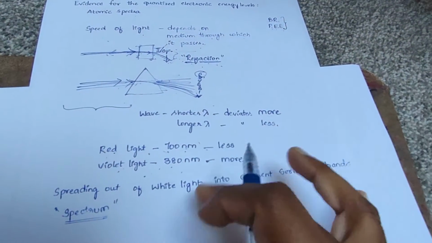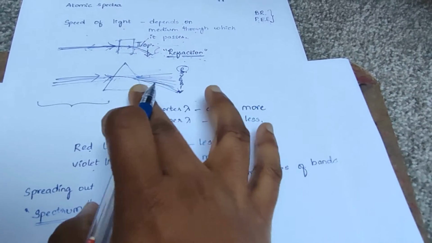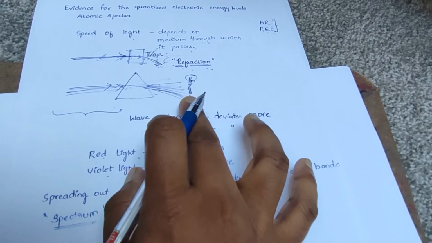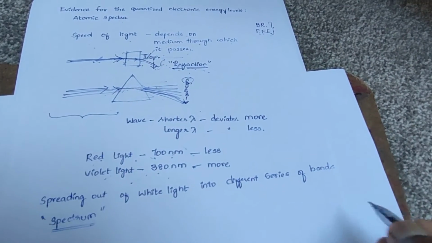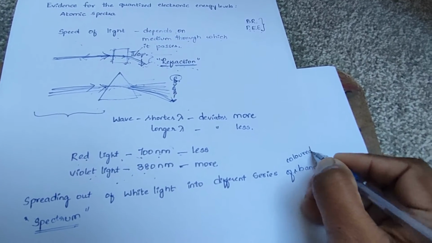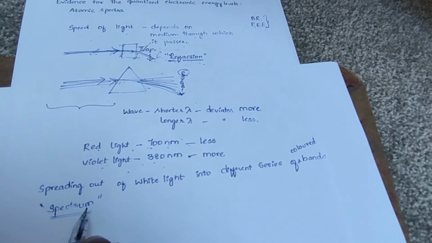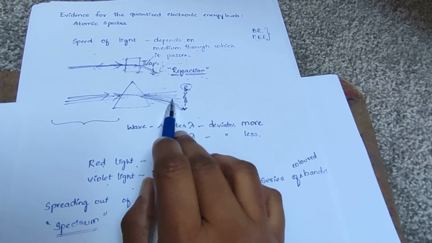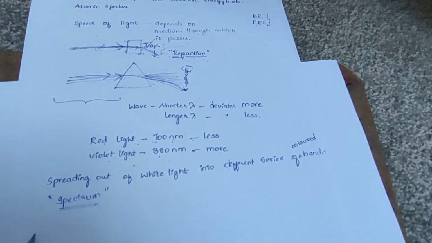This spreading of light into colored bands is called spectrum. So colored bands is called spectrum. And here we are getting a continuous spectrum.